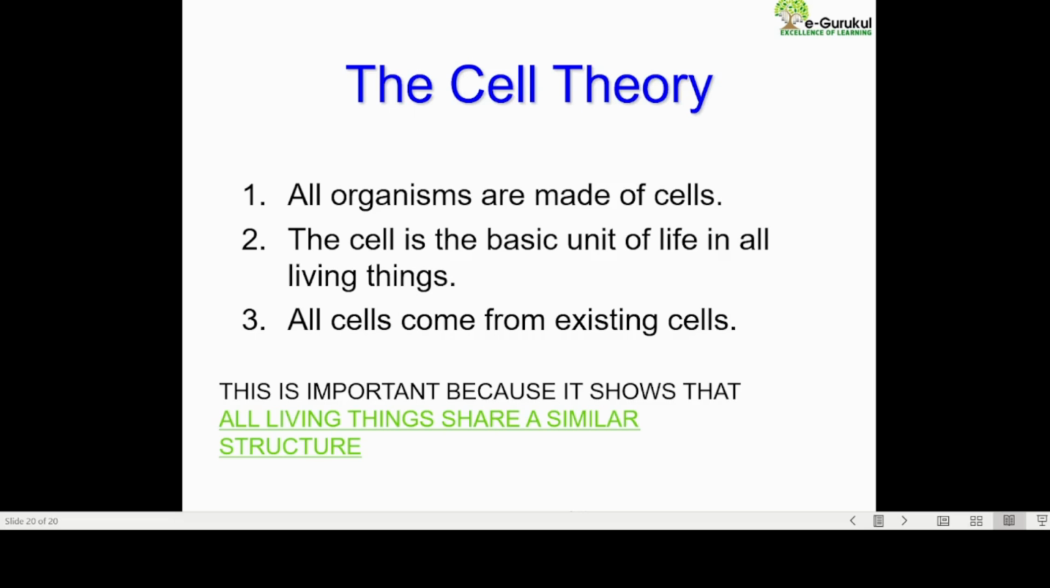So this is an overall chapter of fundamental unit of life. These are the things which are important in class 9 bio for fundamental unit of life. So these are, as I told you, in the CBSE class 9th grade.